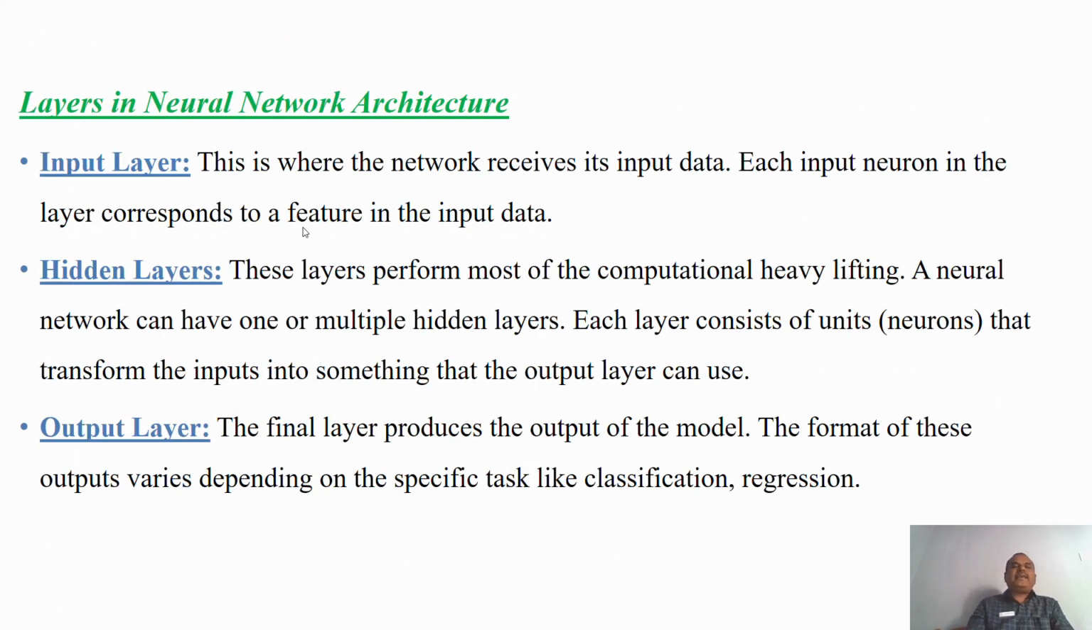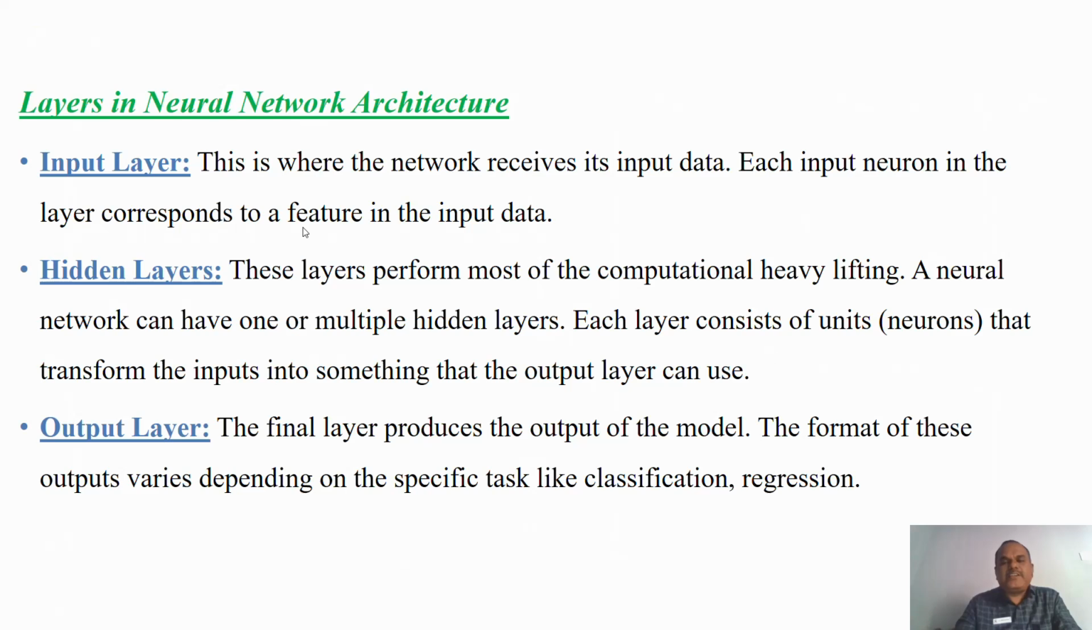So these are the layers which build the neural network architecture. There are three different layers: number one, the input layer; number two, the hidden layer; and the last one, the output layer. So what is the input layer? This is where the network receives your input data. Each input neuron in the layer corresponds to a feature in the input data. Whatever input the user wants to process, the network will receive that data.